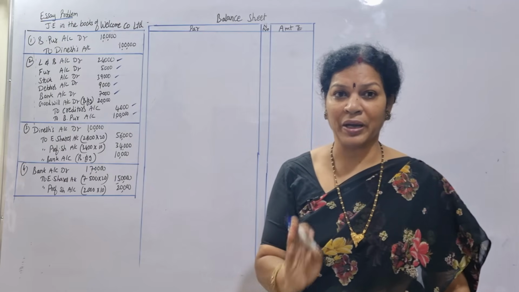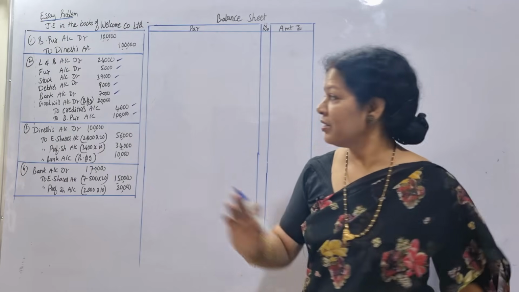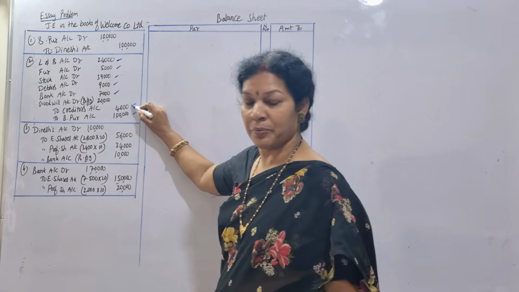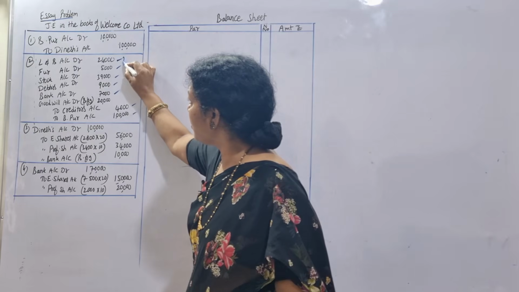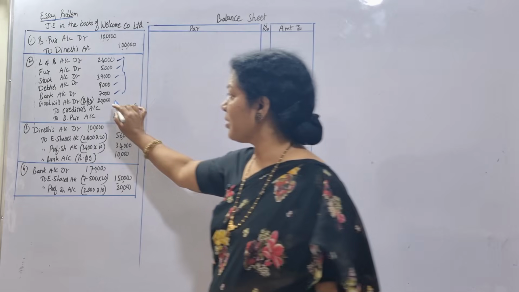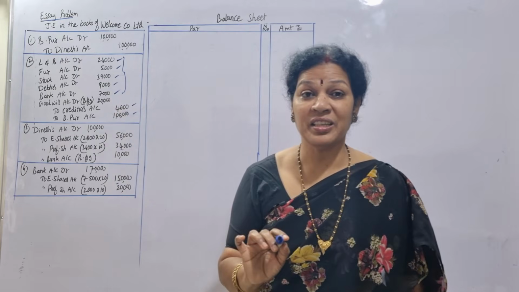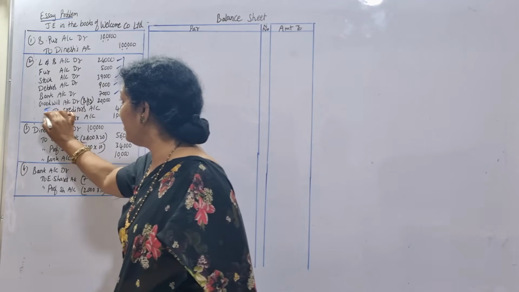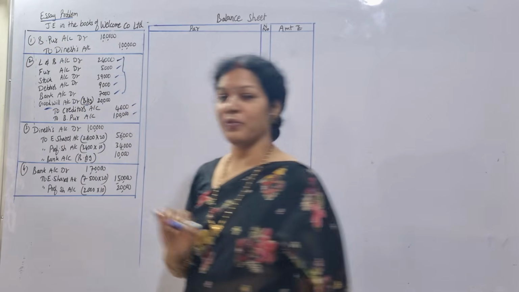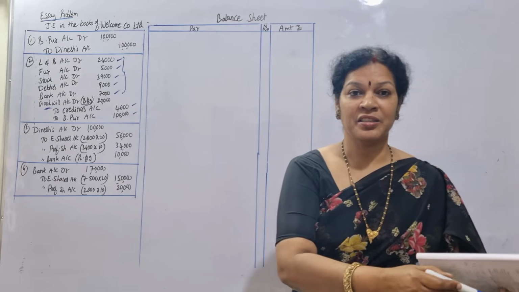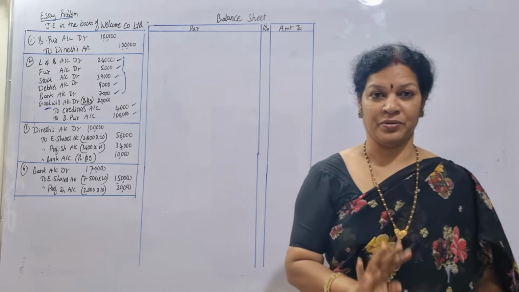Second entry, what we have to do? We have to balance it, debit and credit. So when we balance it here, this is more, 1,04,000. 1,04,000 minus all these amounts. You got a balancing figure of 20,000. Which side it is? Debit side. So we have written here goodwill. This is balancing figure. Am I clear? Being assets and liabilities paid off.